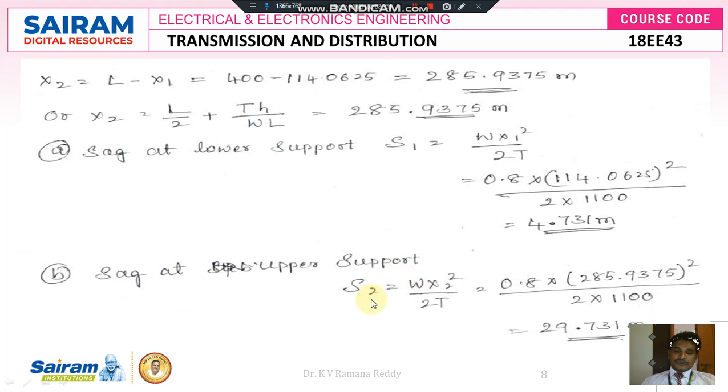Then similarly we are going to find the sag at upper support. We know the formula: S2 is equal to W X2 square divided by 2T. Here X2 we know is 285.9375. If I substitute W is equal to 0.8 into 285.9375 whole square divided by 2 into capital T, that is the maximum tension given as 1100, then if you do the simplification, we get 29.731 meters. That is the sag at upper support.